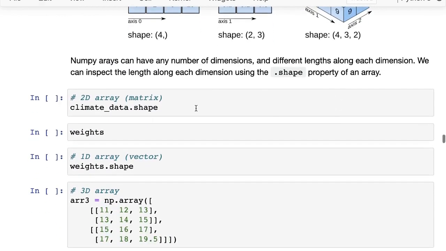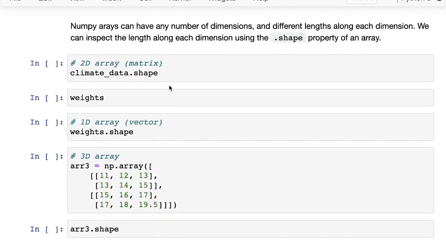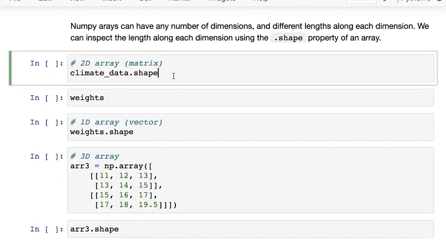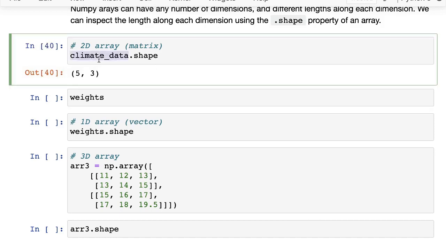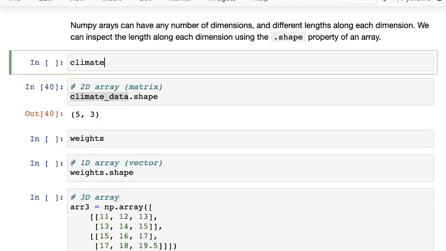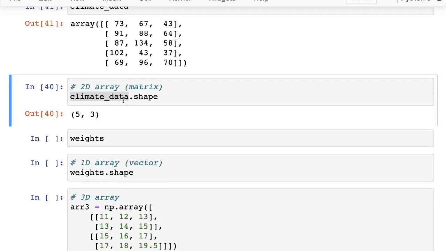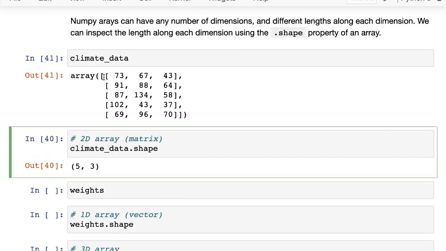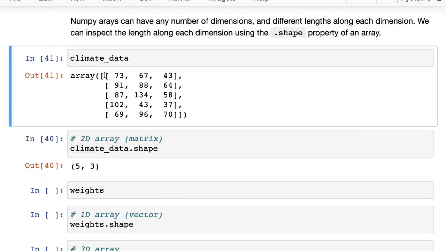And since NumPy arrays can have any number of dimensions and different lengths along each dimension, what we can do is inspect the length along each dimension using the .shape property of an array. So if we check climate_data.shape, you get back the value 5, 3. So let's see how we arrive at that value. The way it works is you first look at the outermost bracket, and see how many elements are there in the outermost list. So the outermost list has 1, 2, 3, 4 and 5 elements, and that's why you get 5.